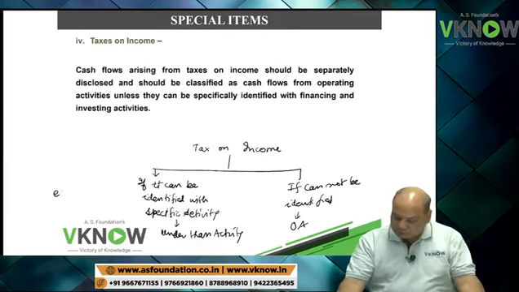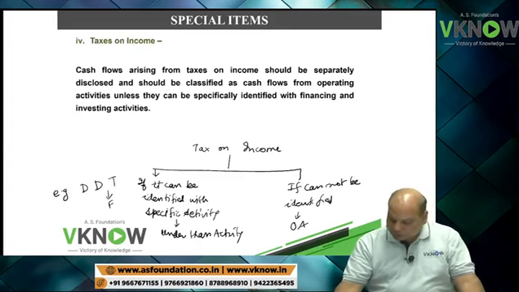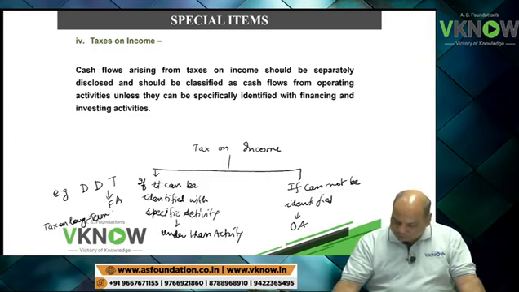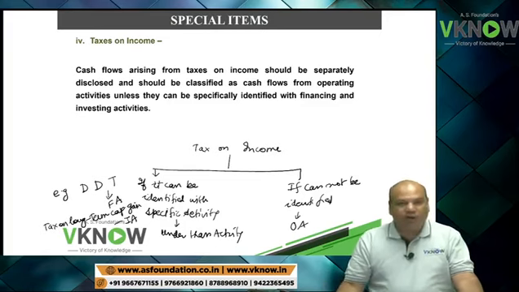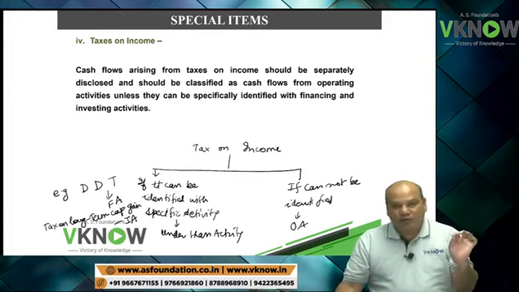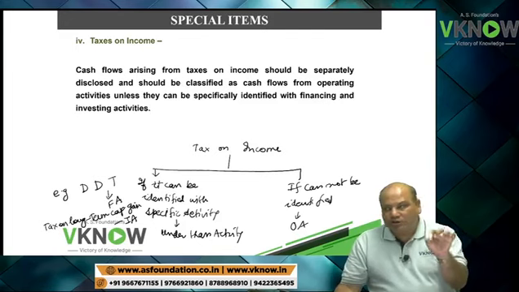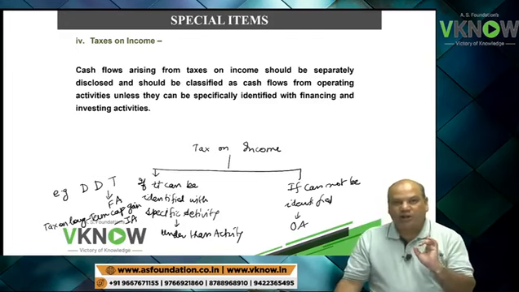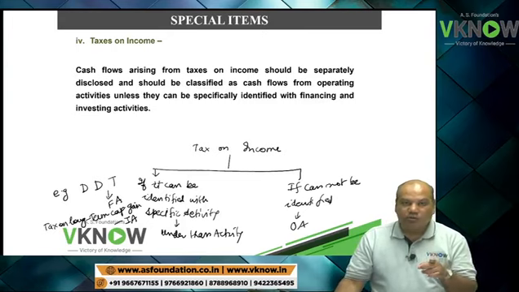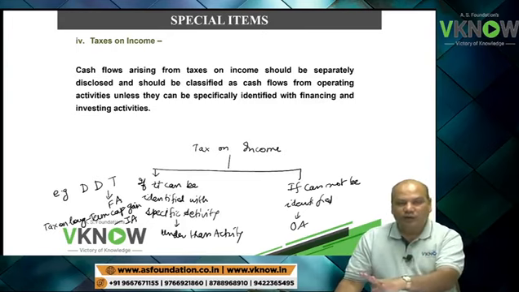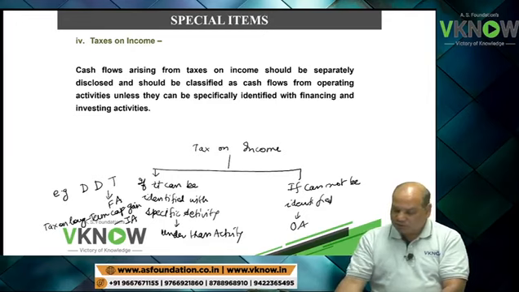For example, you see, dividend distribution tax will come in financing activity. Tax on long-term capital gain will come under investment activity. So if you can relate tax paid to a particular activity, please write there. But if you cannot, then you put all such taxes paid under operating activities.